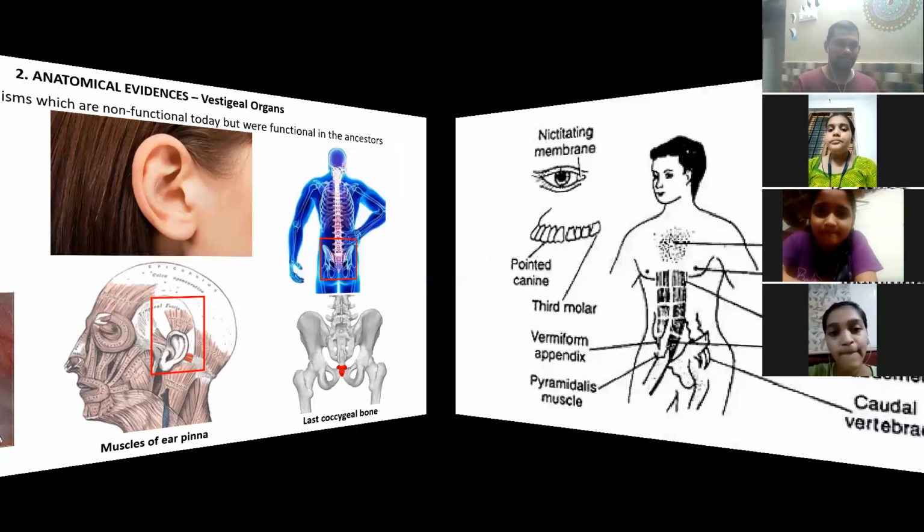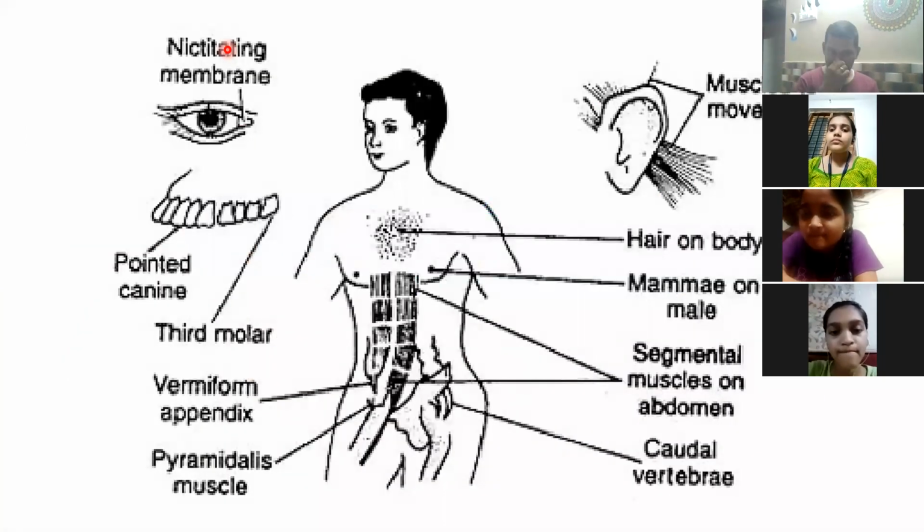There are many such examples of vestigial organs in the human body. So what are they? This example is the nictitating membrane. Nictitating membrane means, in our eyes we have our eyelids. When you go to sleep, you close your eyelids. We don't sleep with our eyes open, it would look like a dead body. So we have eyelids, but under our eyelids there is one more transparent eyelid present. That is also present, but it does not have any function. It's a vestigial organ.